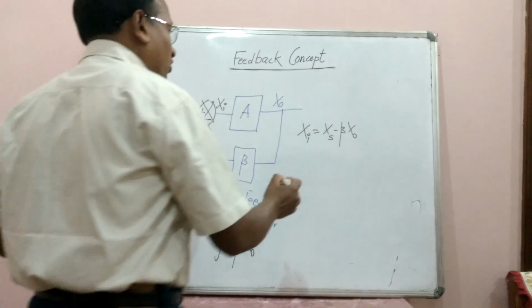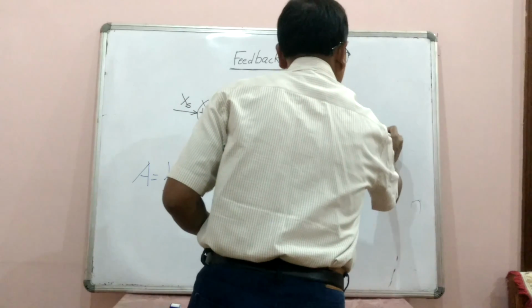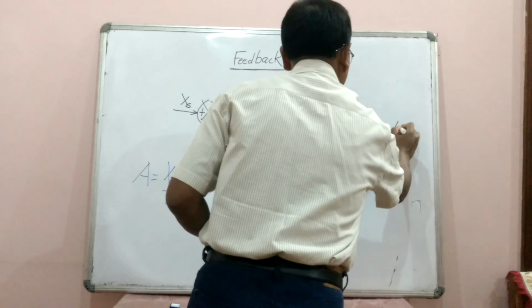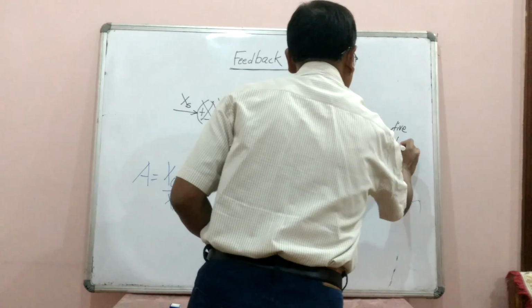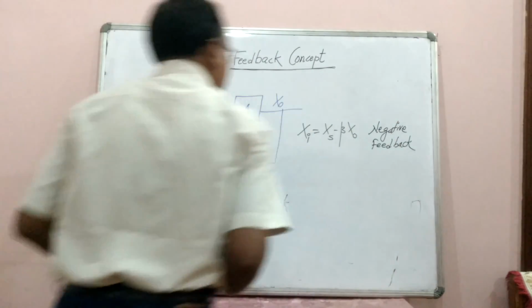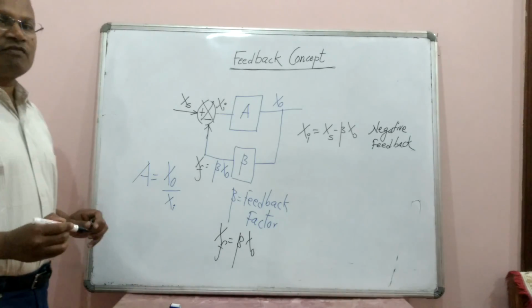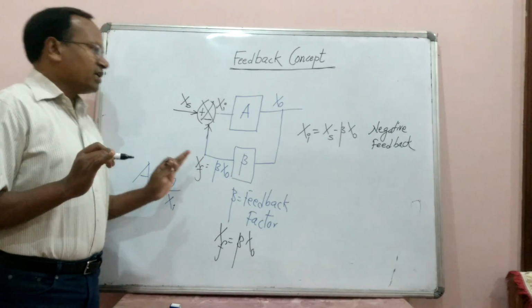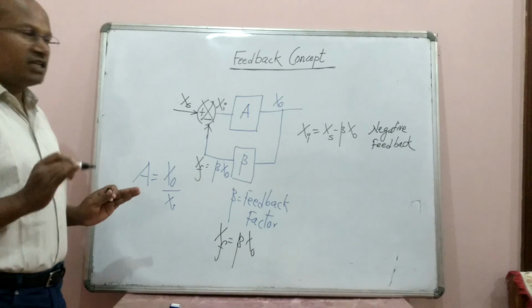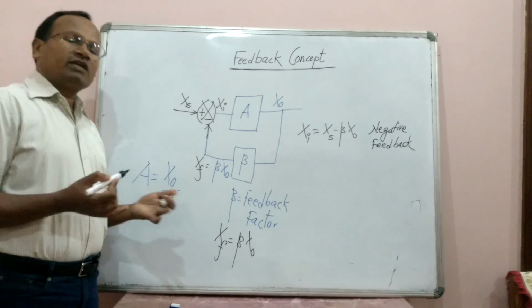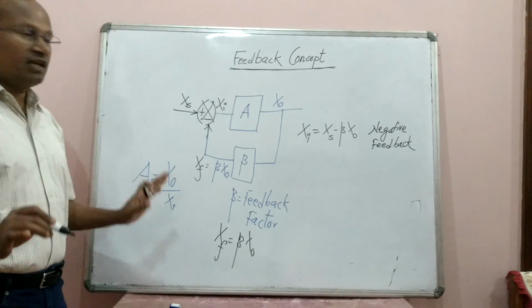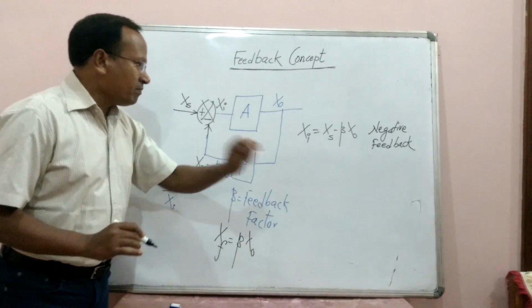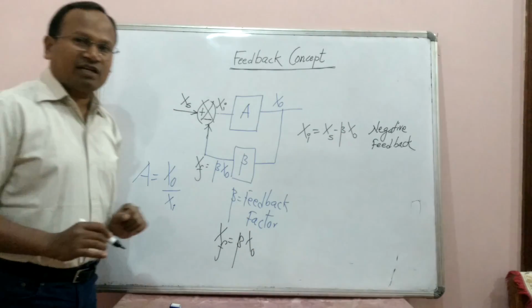So by default, normally we talk about negative feedback. This we will discuss later when we compare negative feedback and positive feedback. Negative feedback has all the advantages in comparison with positive feedback, and therefore whenever we talk about feedback by default, that is generally negative feedback. So we are considering negative feedback here. What is our Xi? It is Xs minus beta Xo.